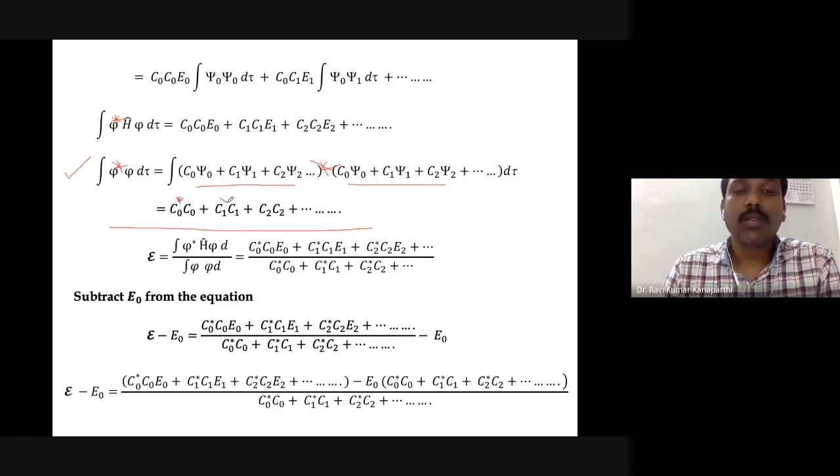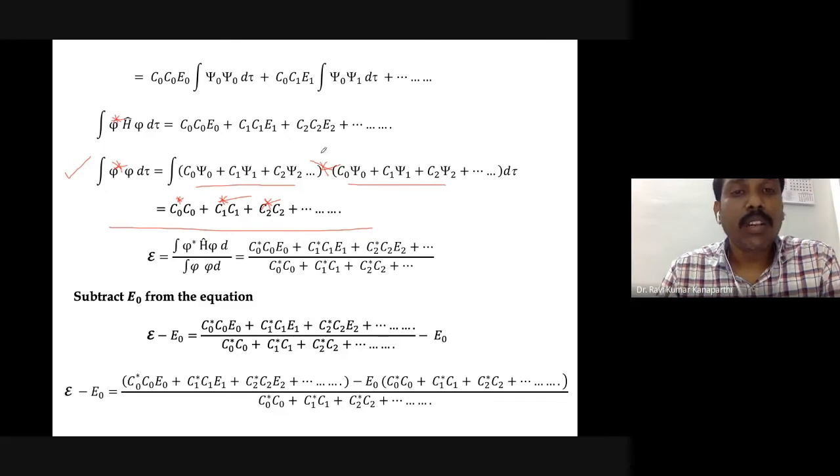So what we have in the denominator is this object. Okay, what is this object? This object is c0 star C0 plus C1 star C1 plus C2 star C2, and so on.